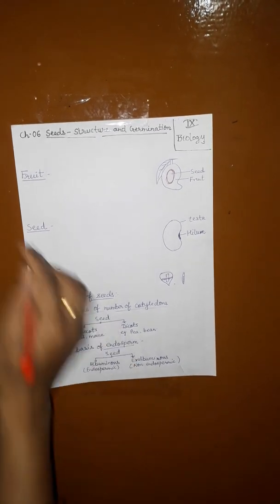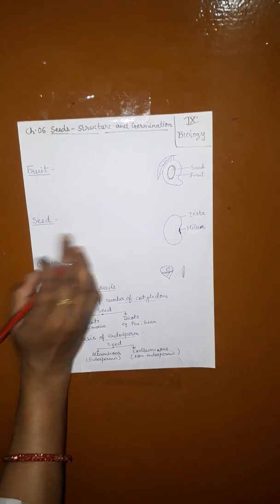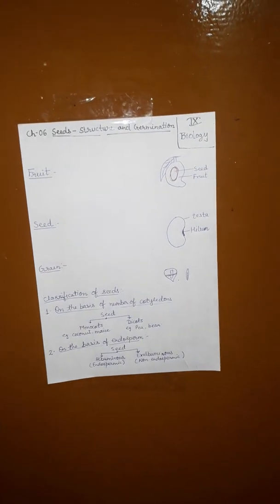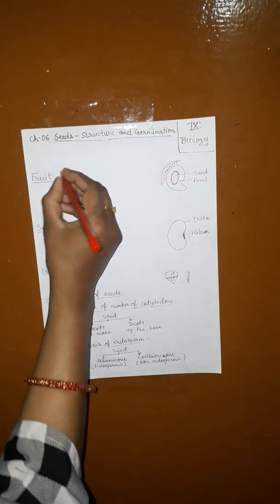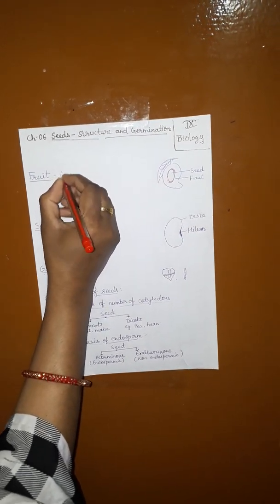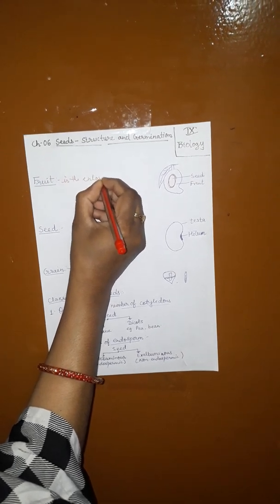Ripened ovary becomes a fruit and ripened ovule becomes a seed. So what is the fruit? Fruit is the enlarged ripened ovary.